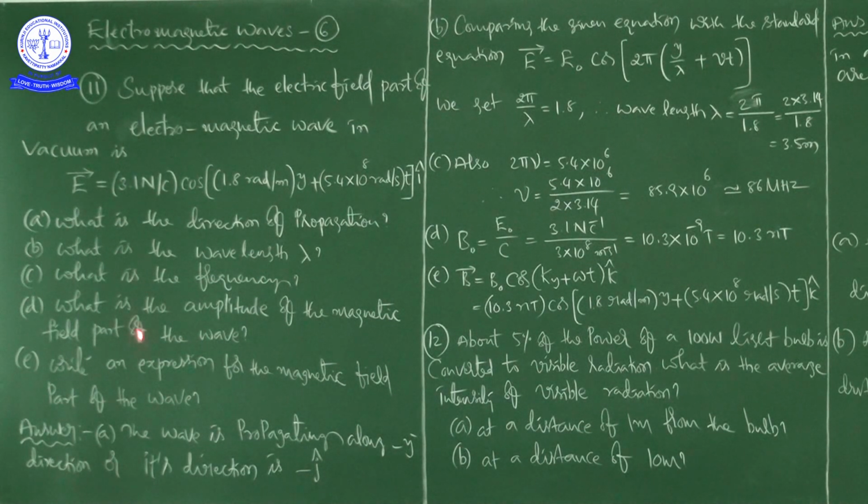What is he asking to find? The wavelength. Wavelength lambda is equal to 2 pi by 1.8, that is equal to 2 into 3.14 divided by 1.8.